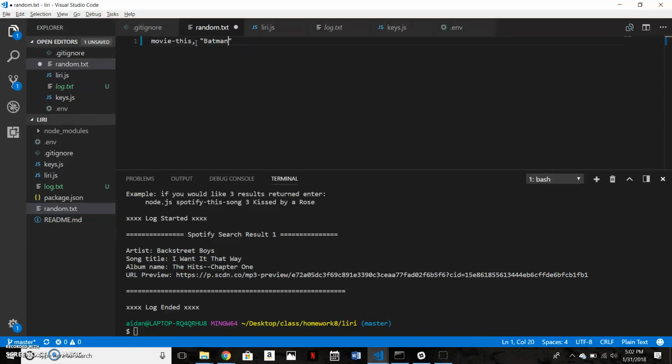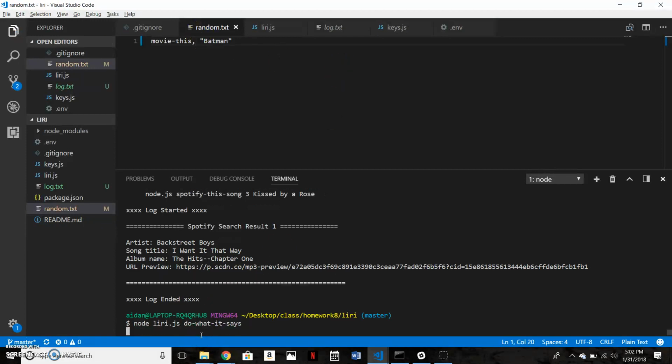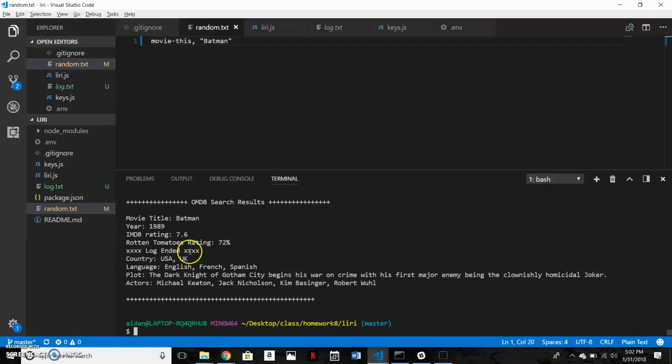If we wanted to change this to movie this and Batman, just run it again. You'll see that it will do whatever command is in that file.